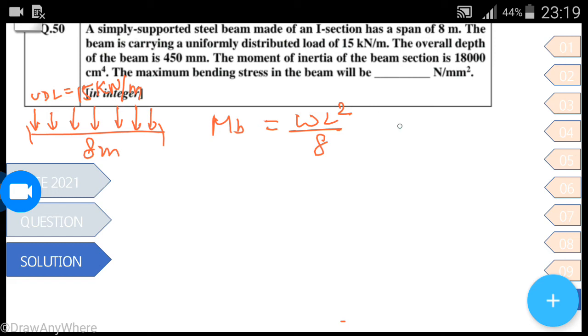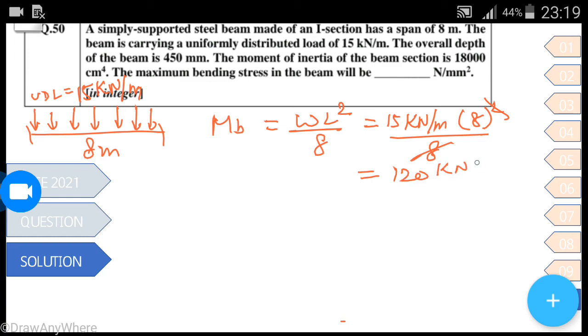So W is 15 kilonewton per meter, L is 8, square, divided by 8. So 15 into 8 comes to be 120 kilonewton meter, not per meter.